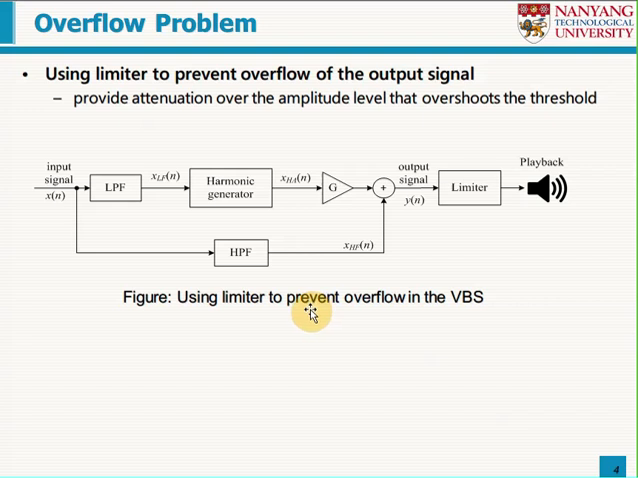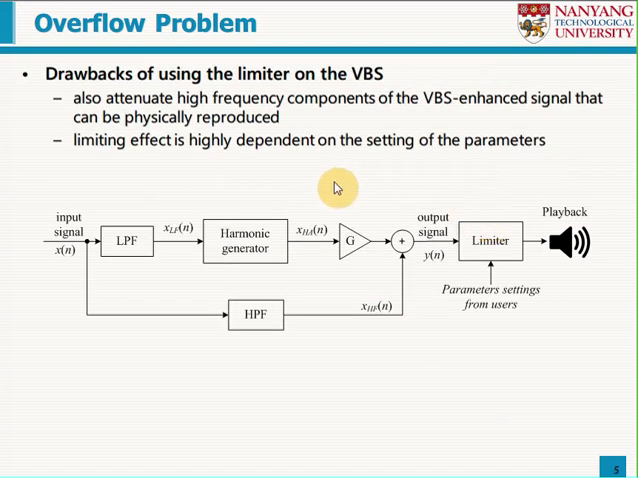The commonly used method to prevent overflow is to use a limiter, which provides attenuation over the amplitude level that overshoots the threshold. However, there are several drawbacks of using the limiter on the VBS. First, the limiter also attenuates high-frequency components of the VBS enhanced signal that can't be physically reproduced. Second, the limiter effect is highly dependent on the setting of the parameters.